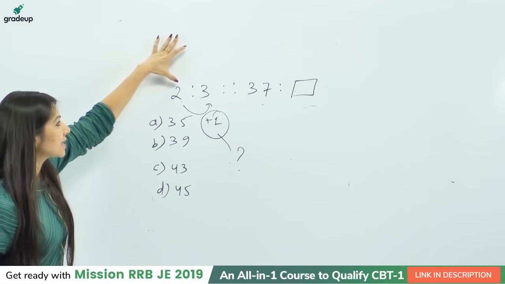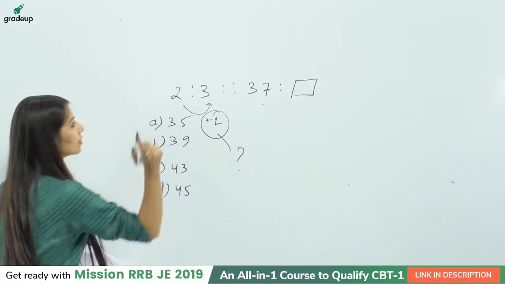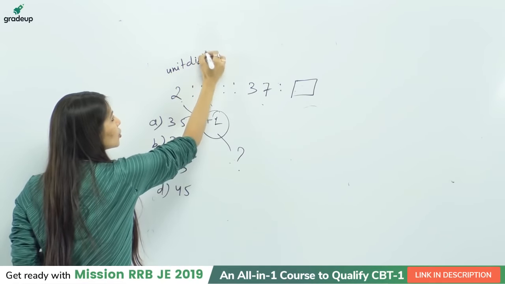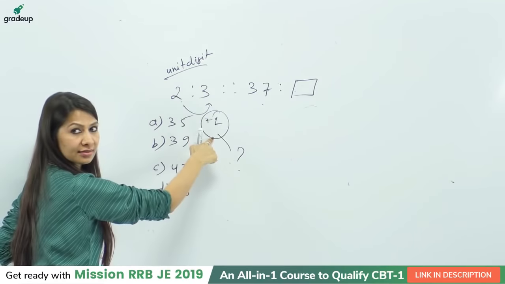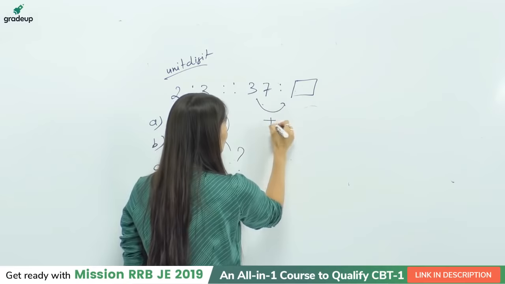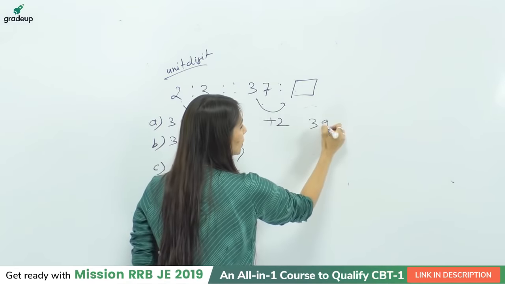This number 2 has a unit digit. Only 1 digit is there. So for 1 digit I am adding 1. We are having 2 digits in 37, so that's why you will add plus 2. It will give you 39.